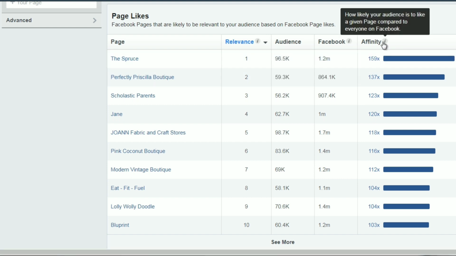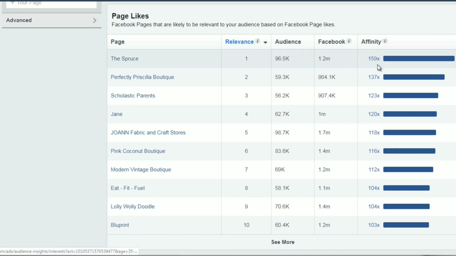So what Facebook will do is give you a number for the location. For example, the Spruce has about 1.2 million people on Facebook, and the affinity level is 159.